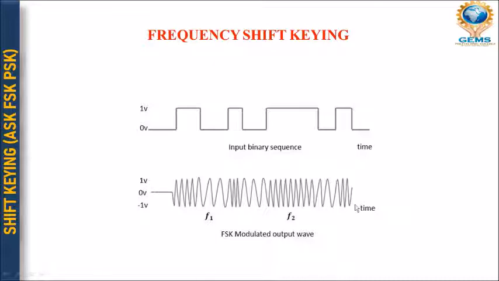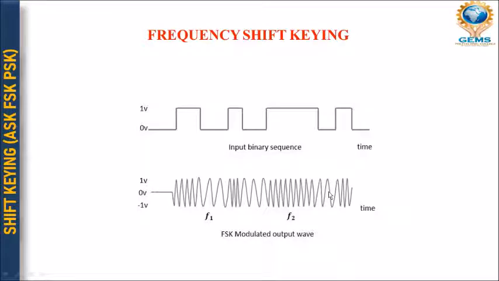So whenever you go for frequency shift keying, the output of this input binary sequence will be in this form. That means whenever this is 1, the frequency will propagate high. Whenever it is 0, it will be low. Again, when it is high, the frequency will be high, meaning propagation will be larger. Again for 0, it will have higher space. Again for 1, it will have lower space.